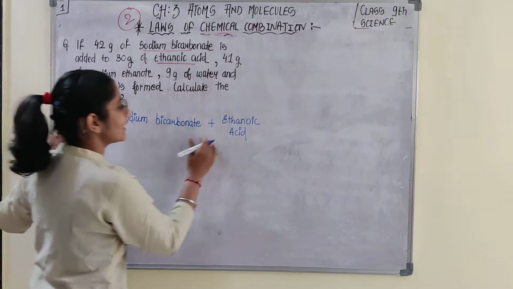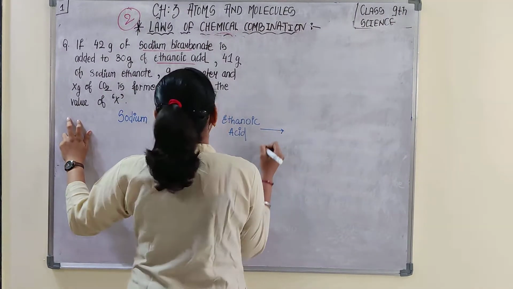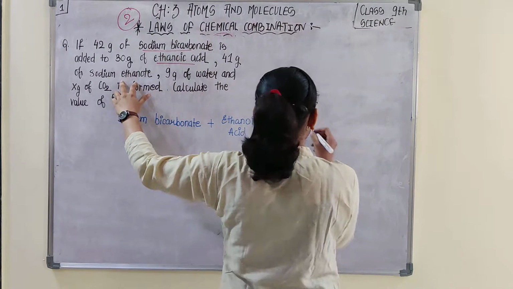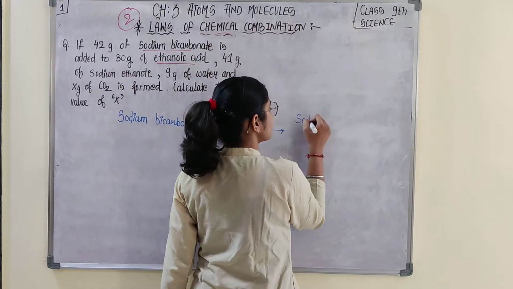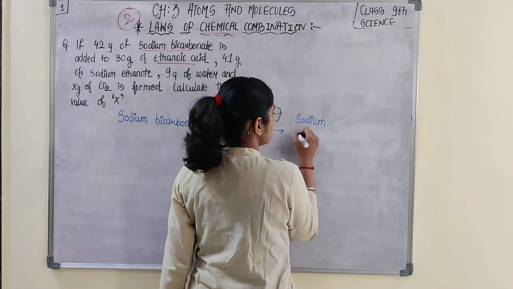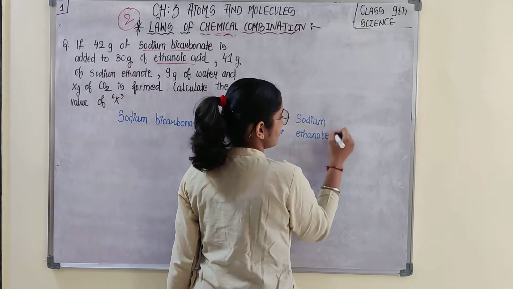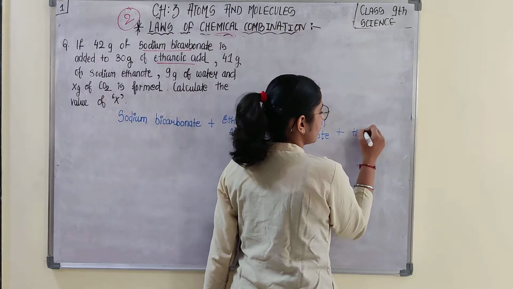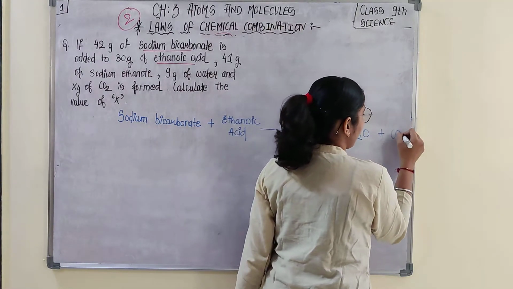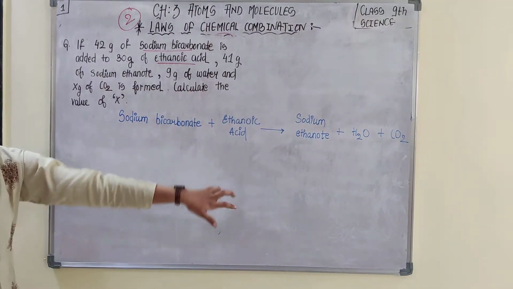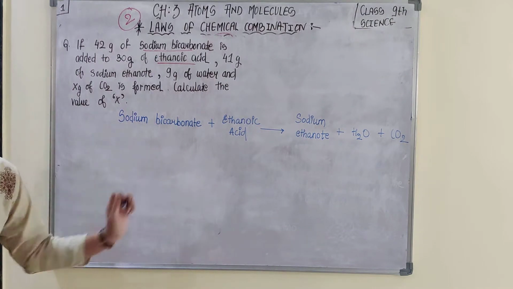That means when these two react, it forms sodium ethanoate, water and carbon dioxide. They have also provided the masses of each reactant and product.